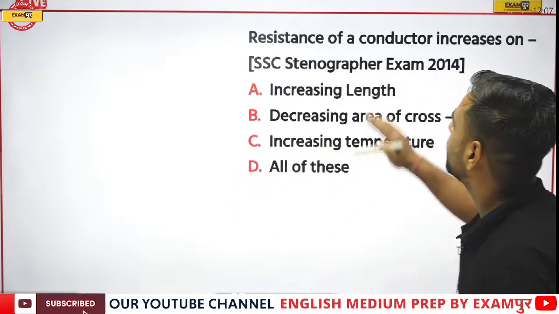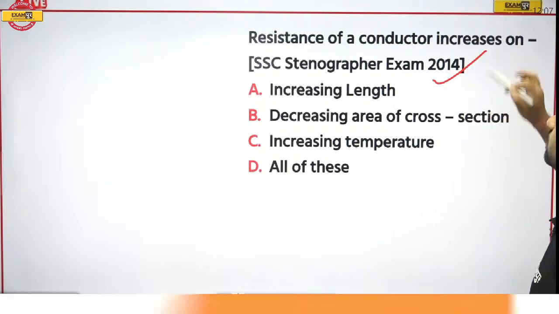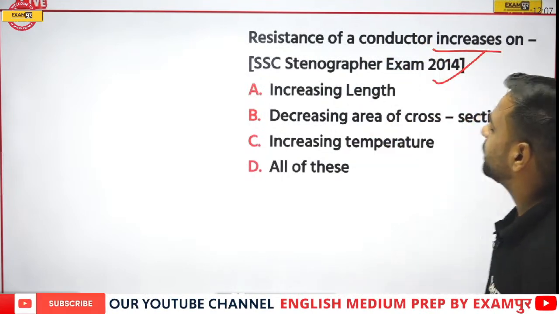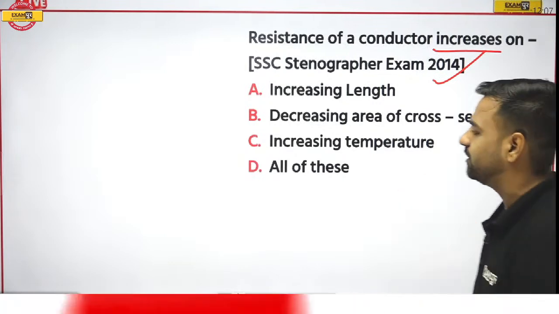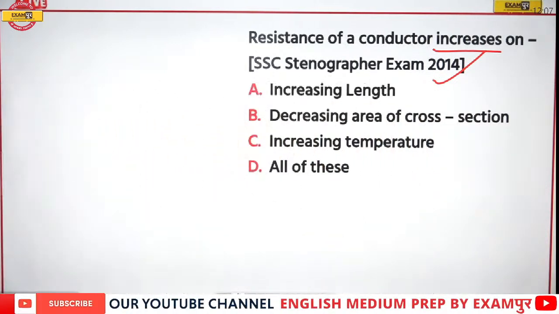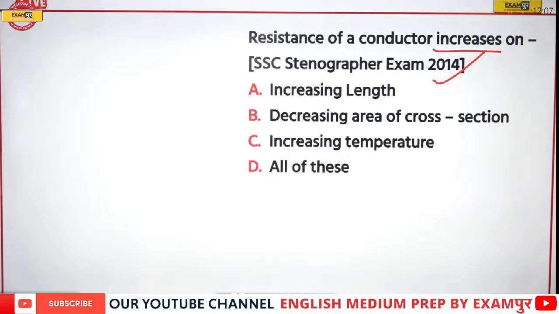Next, resistance of a conductor increases on what? This is from SSC Steno 2014. Resistance will increase with which factor? Increasing length, decreasing area of cross section, increasing temperature, or all of these? What is going to be the correct answer? Everyone is requested to kindly answer this. All these questions are very important. So yes, answer please. Waiting for the answer.